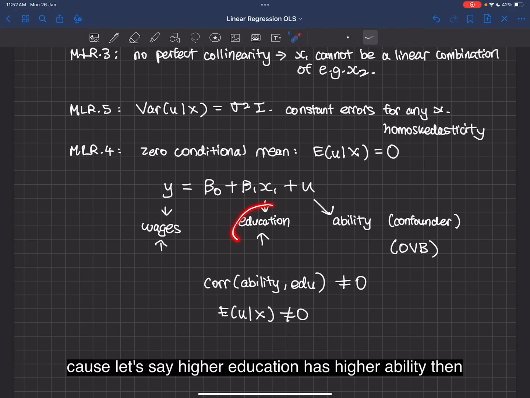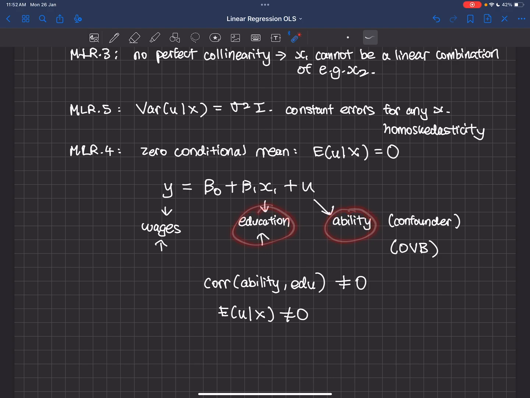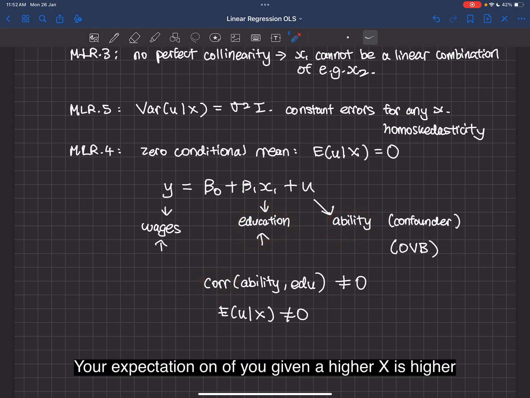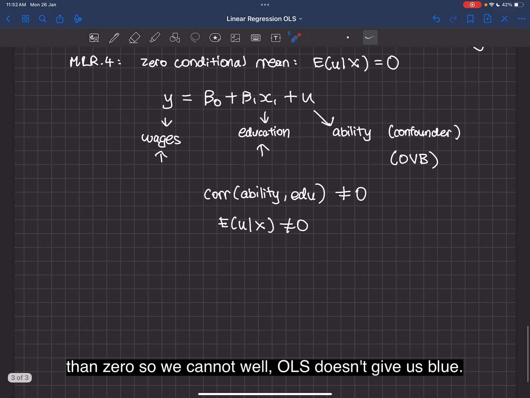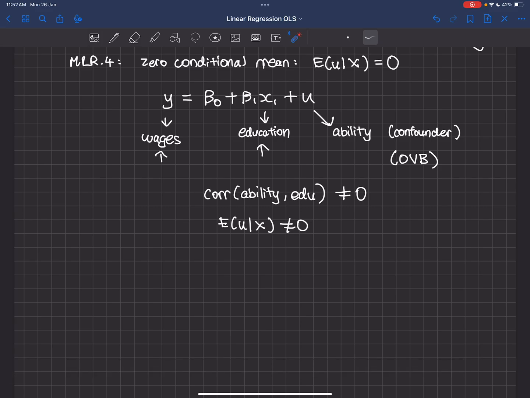Because let's say high education has high ability, then your correlation is positive. Your expectation of u given a higher x is higher than 0. So OLS doesn't give us BLUE.